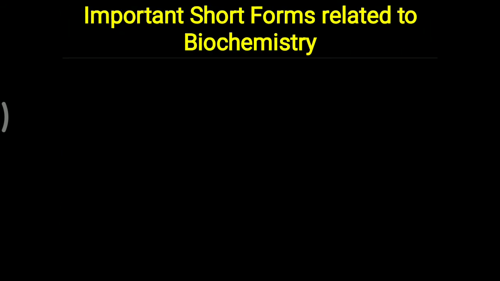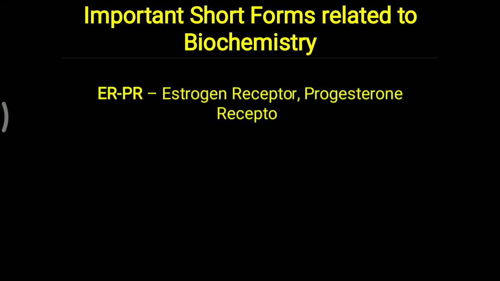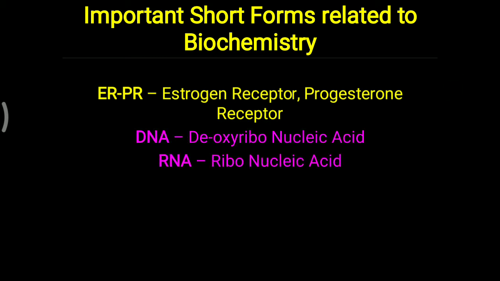Same as HPLC, some other important medical terminology in biochemistry is ER and PR, generally used for the diagnosis or investigation of a particular tumor. Mostly it is utilized for breast cancer. So for breast cancer, ER means estrogen receptor, PR means progesterone receptor. As a biology student, you have to remember the full forms of DNA and RNA, that is deoxyribonucleic acid, and RNA means ribonucleic acid. Mostly in biochemistry, NO is utilized for nitric oxide.